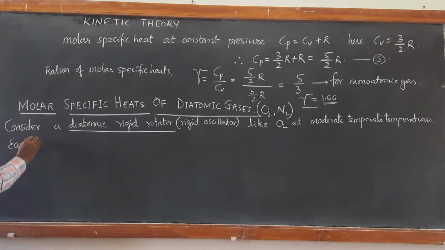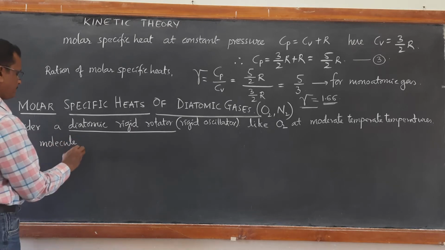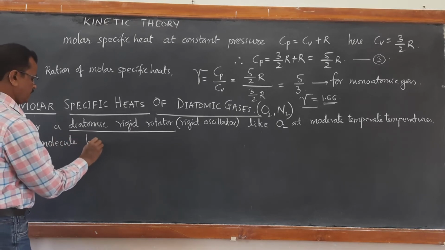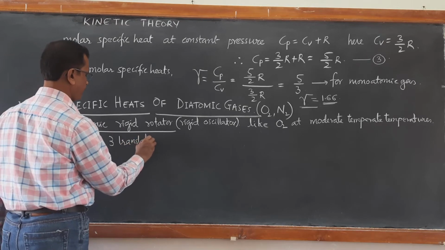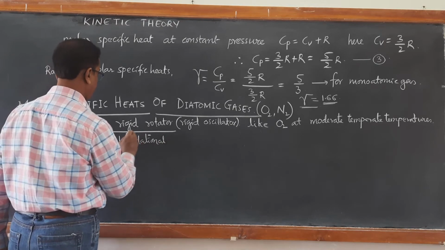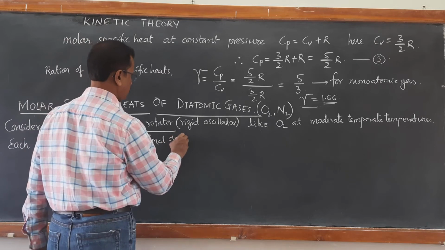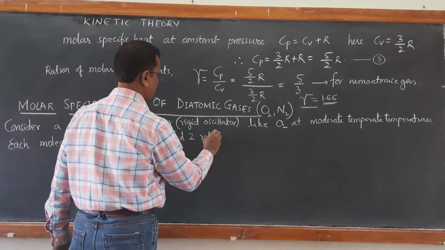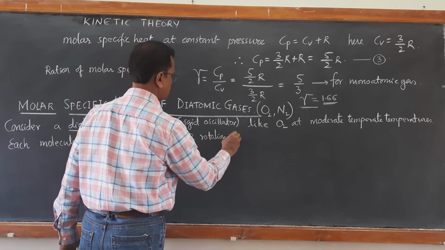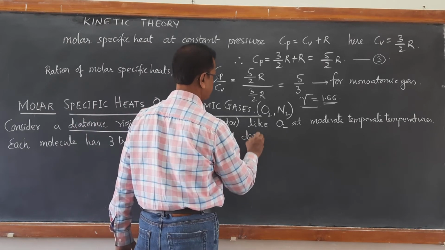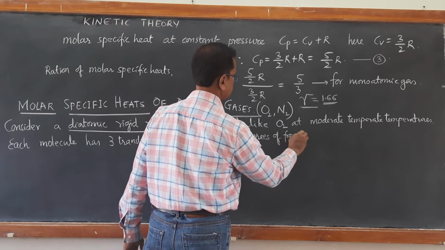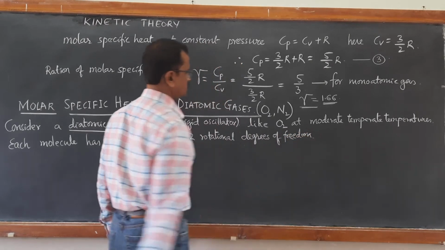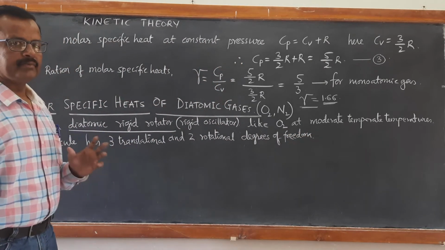Each molecule has 3 translational and 2 rotational degrees of freedom. Now we are applying the law of equipartition of energy.